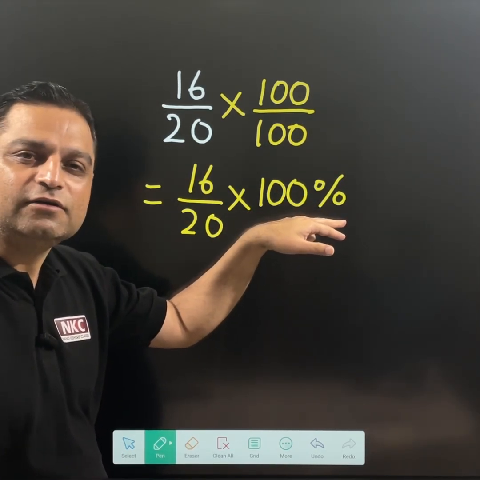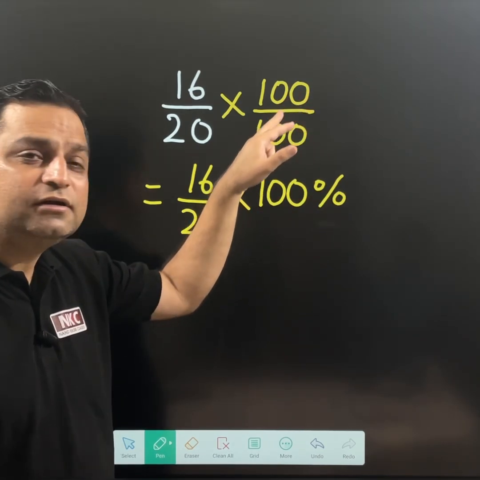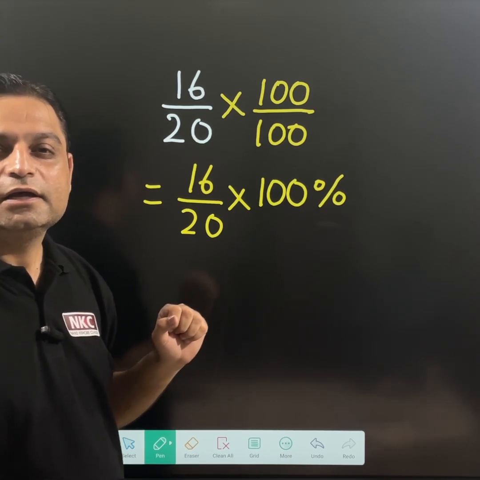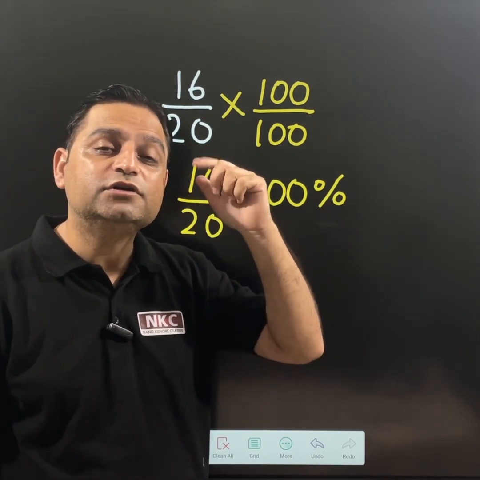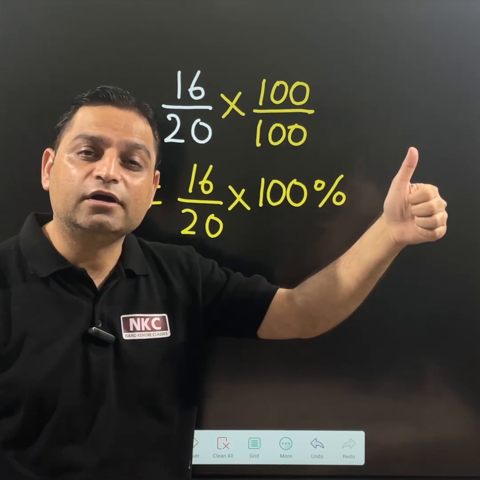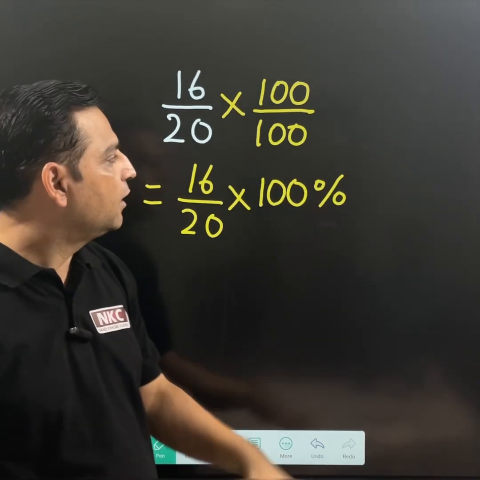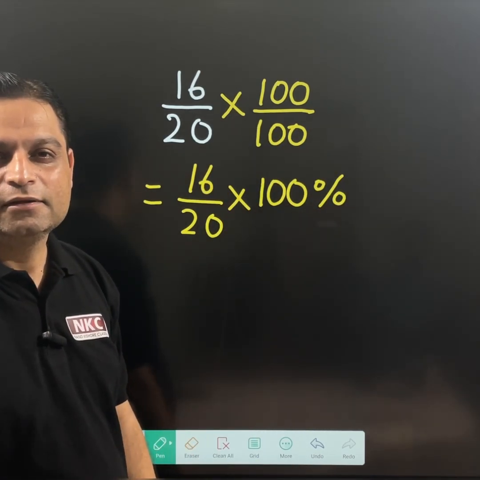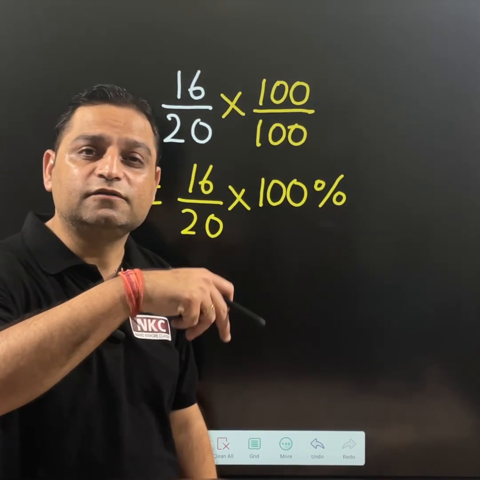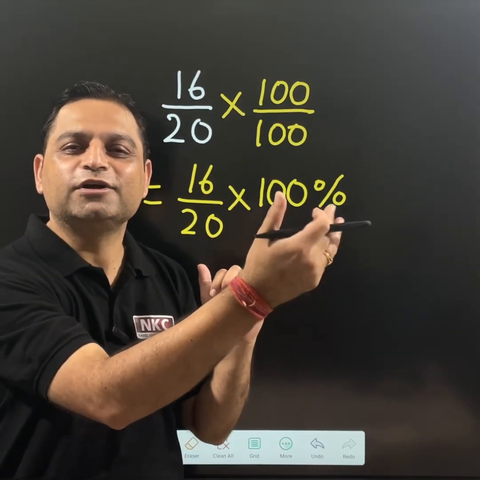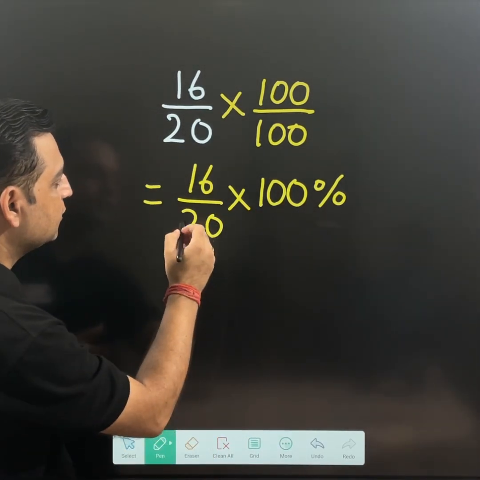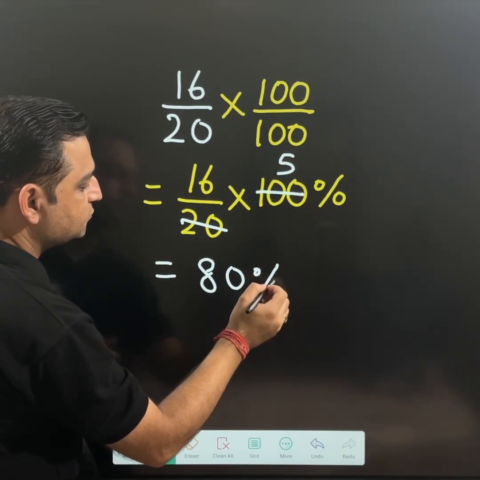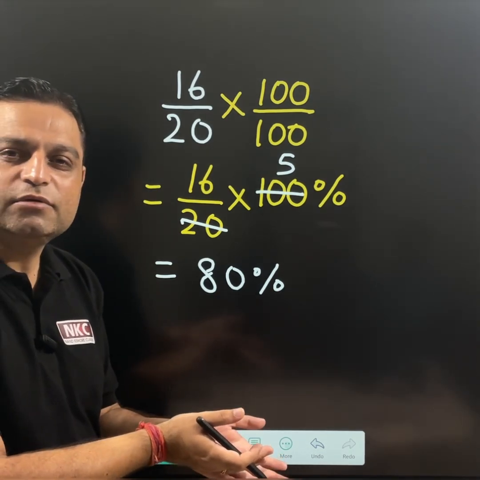Actually, it is 100% written here. 100% means I have written 100 over 100, which is not changing its meaning. The easy thing is, instead of thinking with which value I should multiply to get the denominator 100, you multiply by 100 over 100, and the 100 in the denominator, avoid it and write it as a percent sign. In short, it is told: multiply by 100, convert into percent. And surprisingly, when 20 and 100 are cancelled, you get 80%. 80% is the result we were getting before.